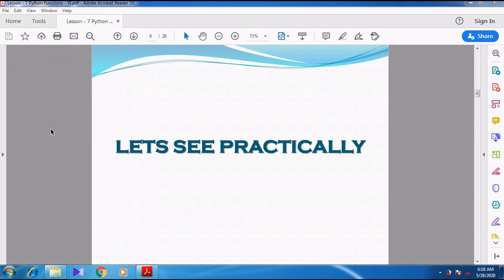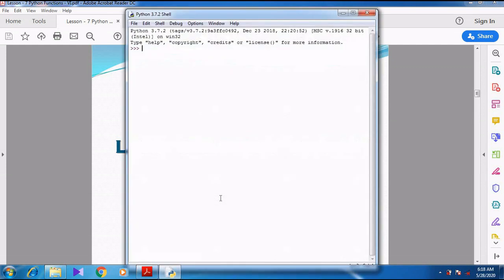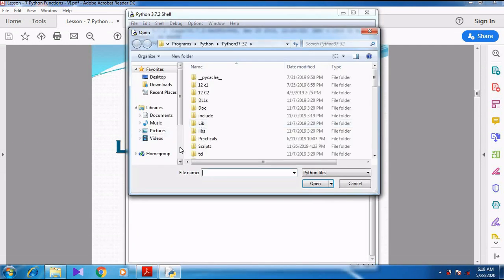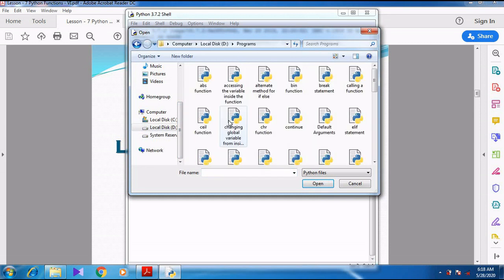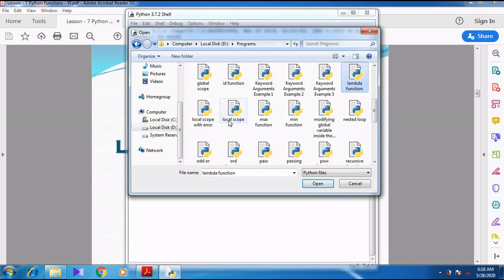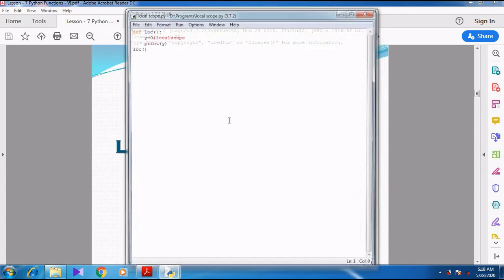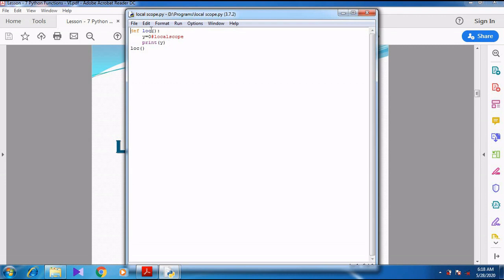Open the Python program, and open the program we have already stored in the system. I have stored it as local scope. I have already typed DEF LOC and everything.